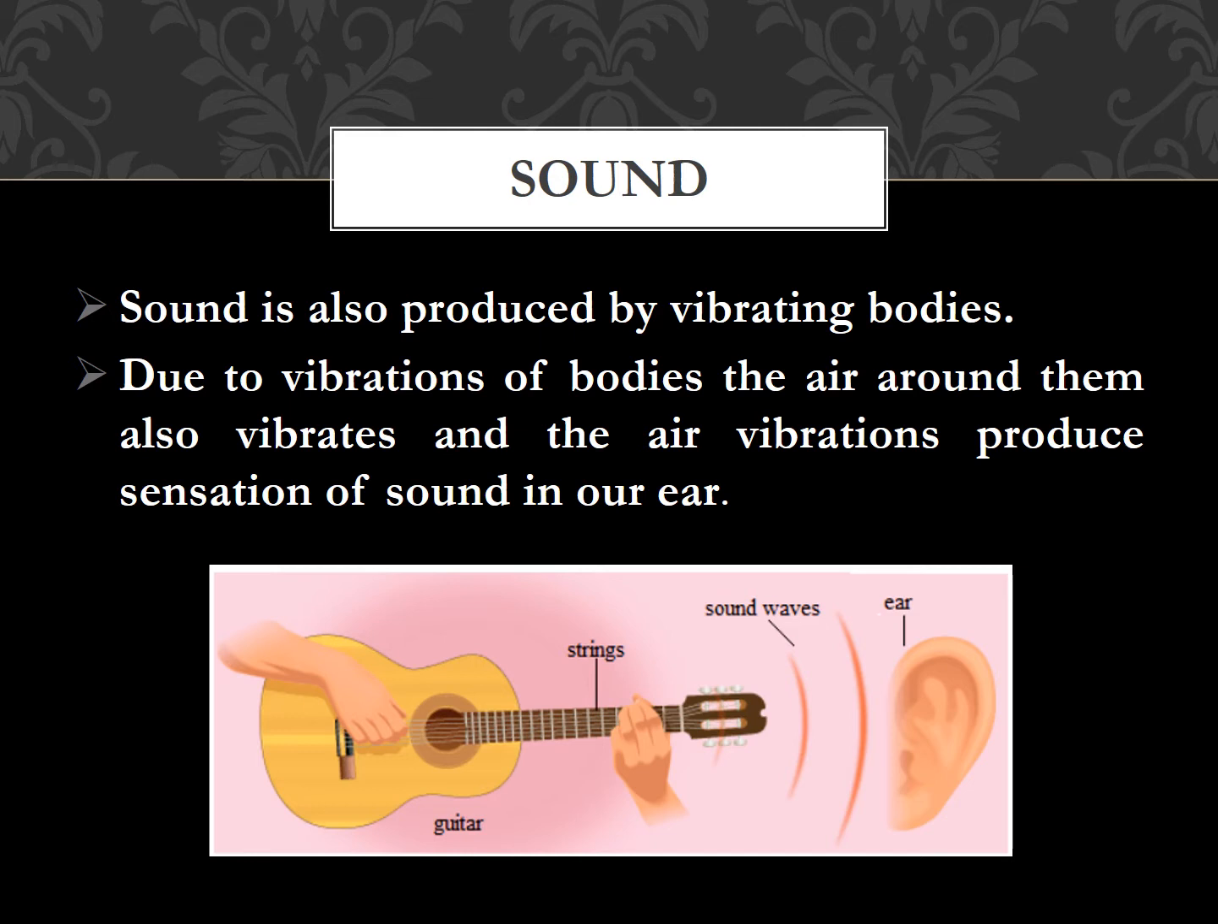What actually is sound? Sound is produced by vibrating bodies. Due to vibration of the bodies, the air around them also vibrates, and the air vibration produces the sensation of sound in our ear. As you can clearly see in the picture, when the guitar strings are disturbed, a sound wave is produced. That sound wave reaches our ear, and through our ear reaches the brain, and we can hear the sound.